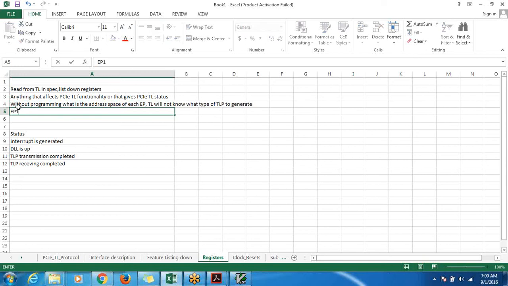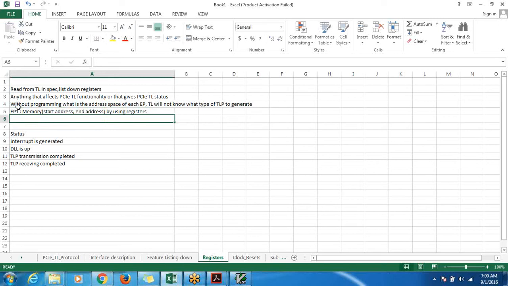For example, endpoint 1 is a memory, pure memory, an SDRAM or DDRAM memory, some memory. So I need to tell that this is the memory, what is the start address range, end address. How do I tell this? By using registers.